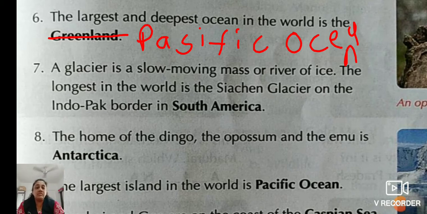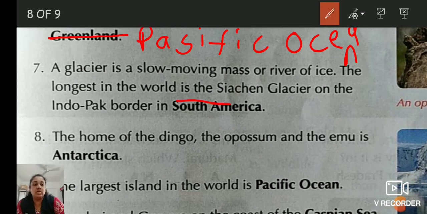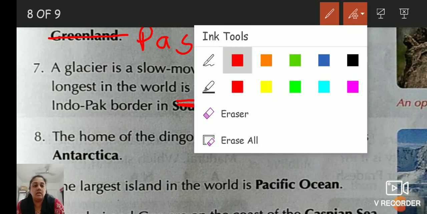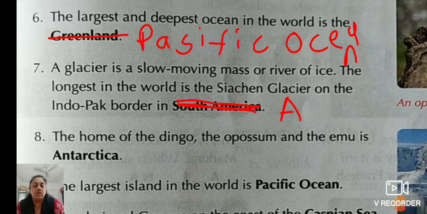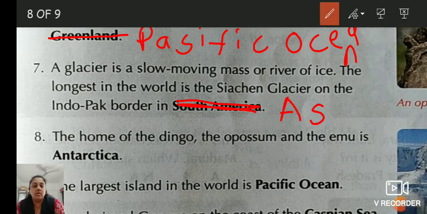Now children, where is it? The largest glacier, the Siachen Glacier, is on the Indo-Pak border. But where is it? In South America? Do you think it is really in South America? Children, it is in Asia. So cut this South America and write down Asia. A-S-I-A. It is Asia. Written.